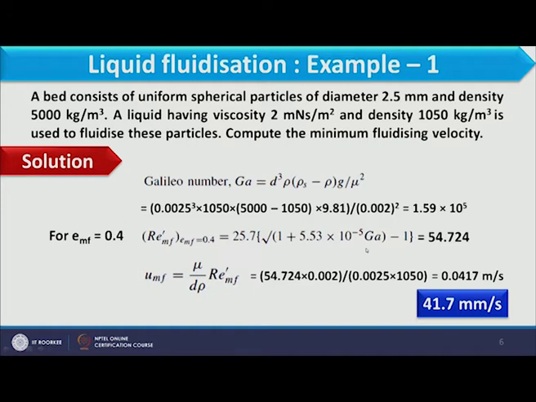Once we know Reynolds number at minimum fluidizing condition, we can calculate minimum fluidizing velocity. So, that should be mu by d rho times Reynolds number mf. Putting all parameters over here, we obtain minimum fluidizing velocity as 0.0417 meter per second, that is 41.7 mm per second. In this way we can calculate the minimum fluidizing velocity.